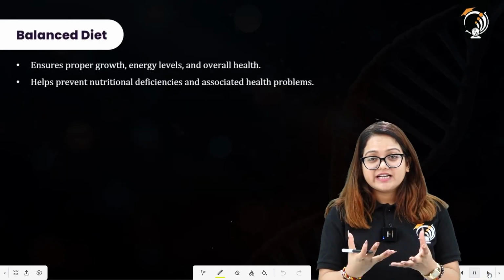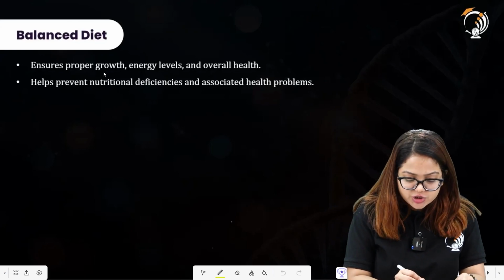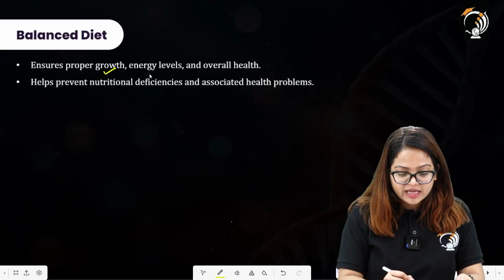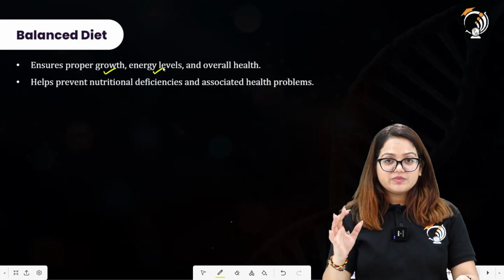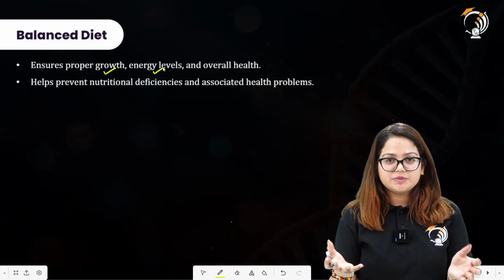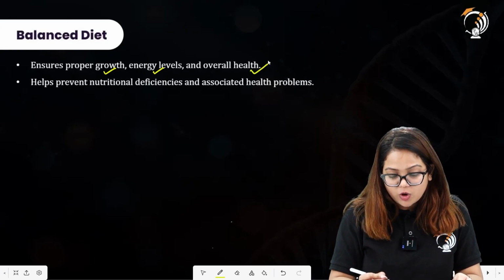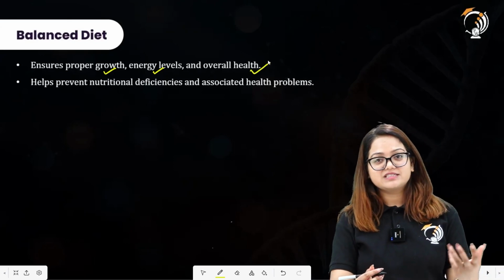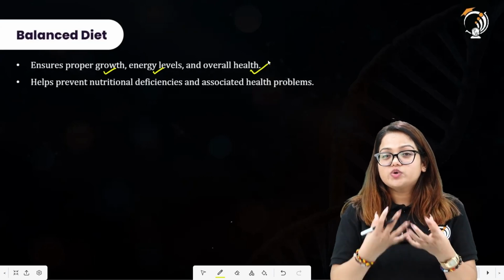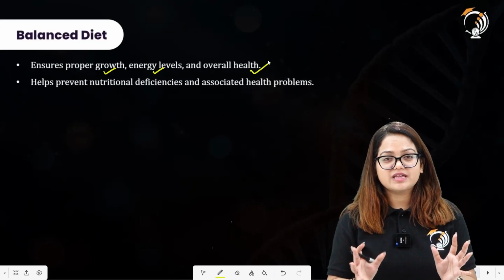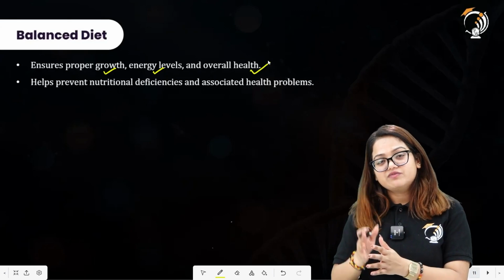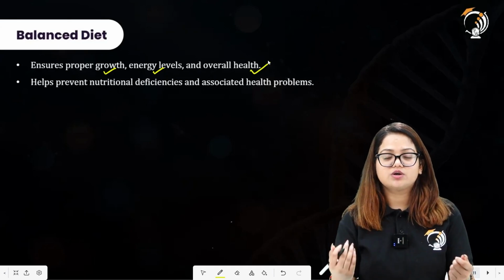What do we actually get from a balanced diet? It ensures proper growth. So there will be proper growth of the living organism, and proper energy levels required by the living organism in order to perform any activity. Overall health will also be affected if the person is having a balanced diet. He or she will have overall good health as compared to other human beings who are having a normal diet. So the person with a balanced diet will have an advantage over all the others.